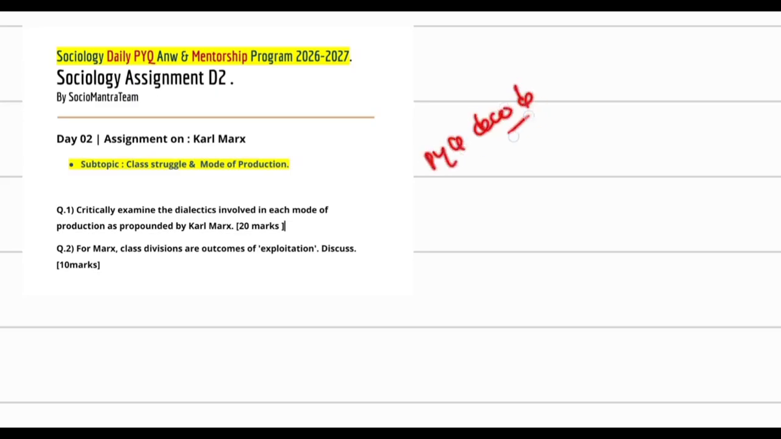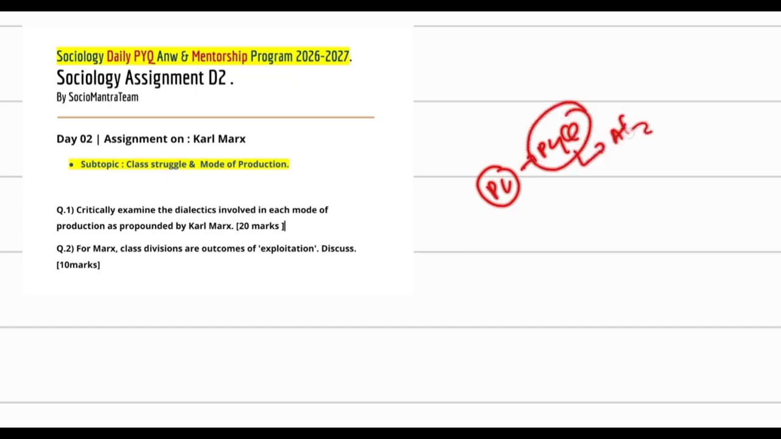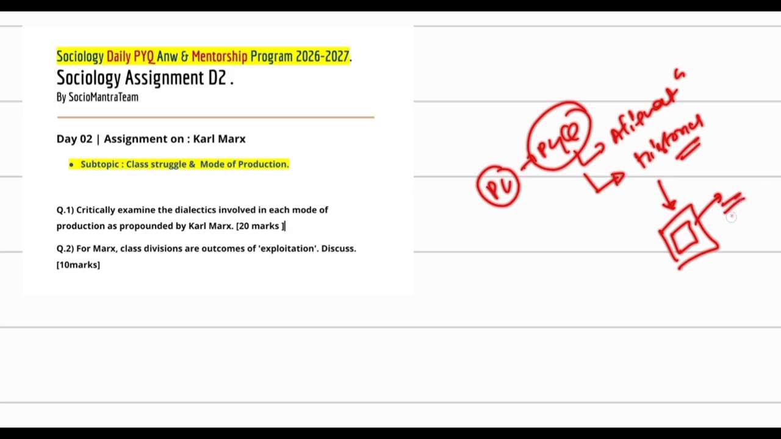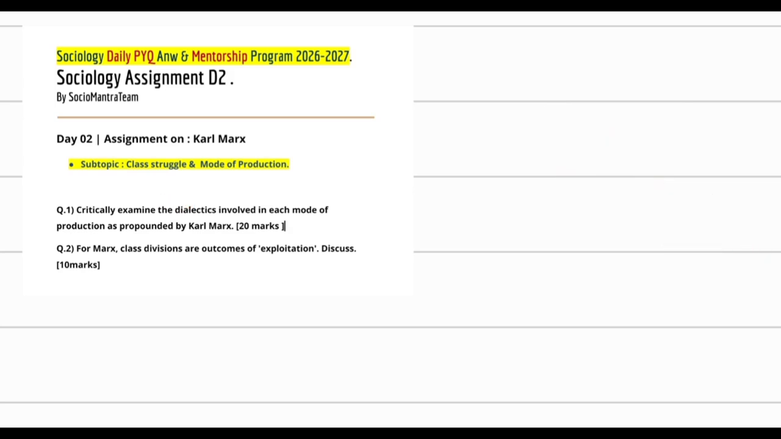Okay, so जैसे कि हमने पार्ट 1 में कार्ल मार्क्स स्टार्ट किया था, so we started Karl Marx, and in part 1 we did the PYQ analysis of your topic called alienation, and also we talked about historical materialism, right? We checked the copies and you got an idea of what kind of approach you should incorporate while answering the PYQ. So today our topic is class struggle and mode of production.